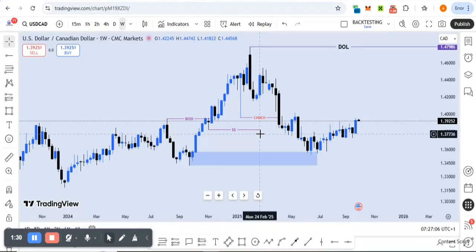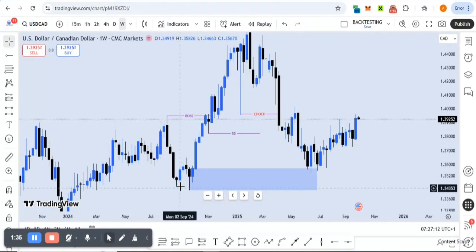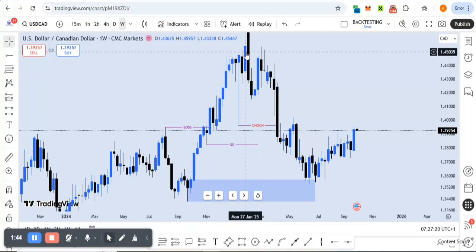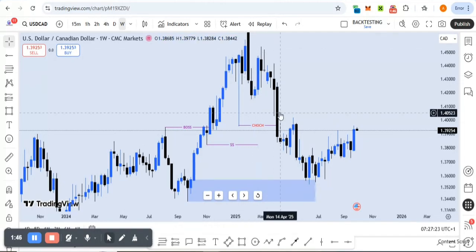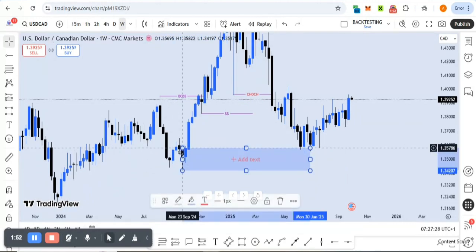Now, this is the weekly time frame for USDCAD. We can see right here how on the weekly time frame price swept liquidity resting below these lows and then traded higher to break structure bullish. After that, we also had a structure up here, but later on we had a change of character bearish, and price later traded back into this order block right here. This order block took liquidity resting below these lows, which made it a very strong, high probability order block. Price traded back into this order block, and right now we can see price is trying to trade away from it.